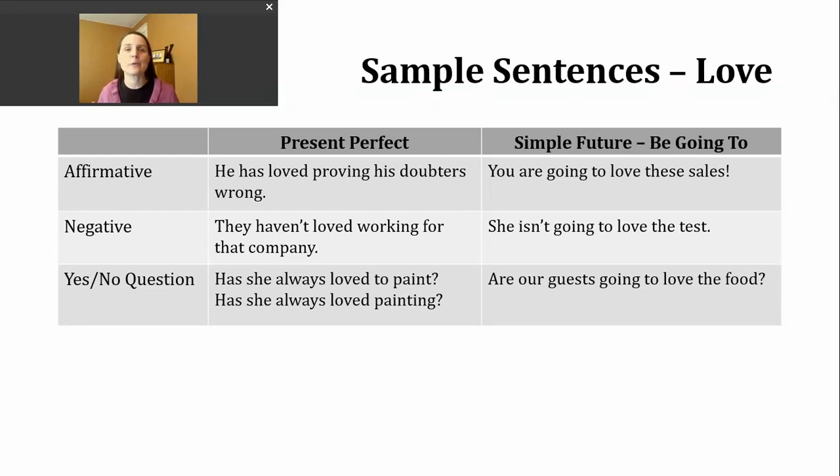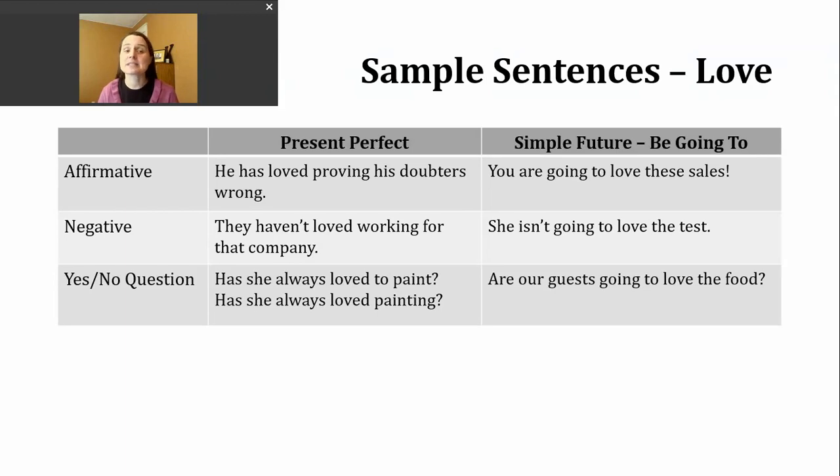Indefinite past. So we don't know, was it yesterday? Was it 10 years ago? And that just might not matter. To make the present perfect, we're going to start with have or has. And that will depend on our subject. So if our subject is I, you, we, or they, we'll use have. And then if our subject is he, she, or it, we'll use has. And then we're going to use that participle form of the verb. It happens to just be the same as past tense because it's a regular verb.